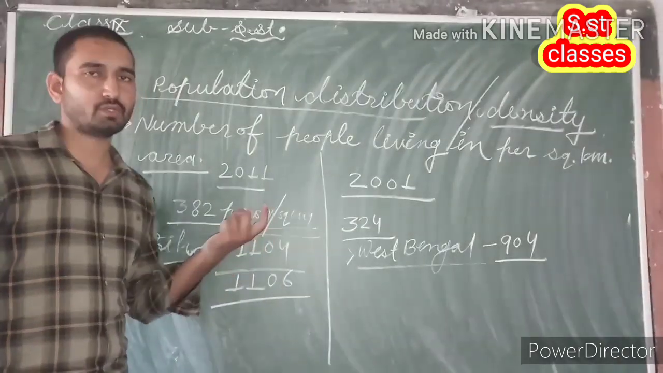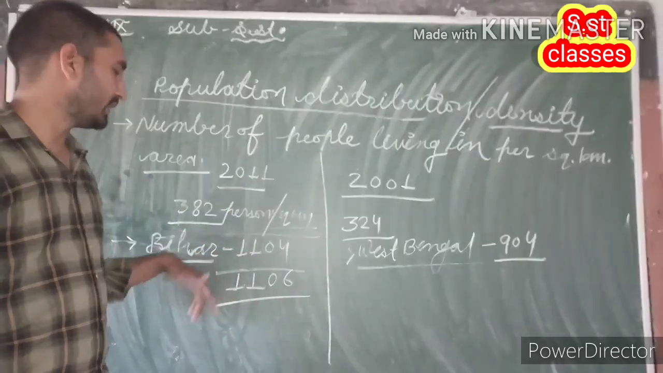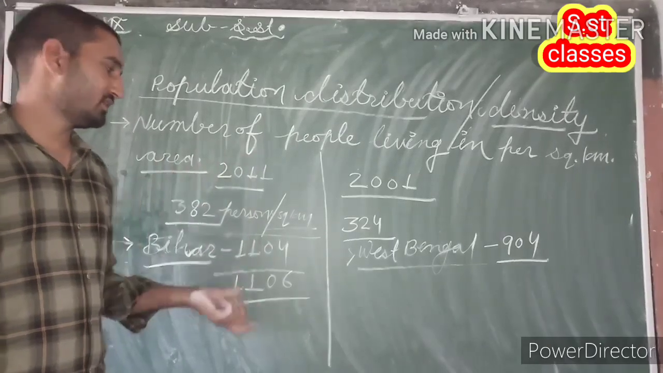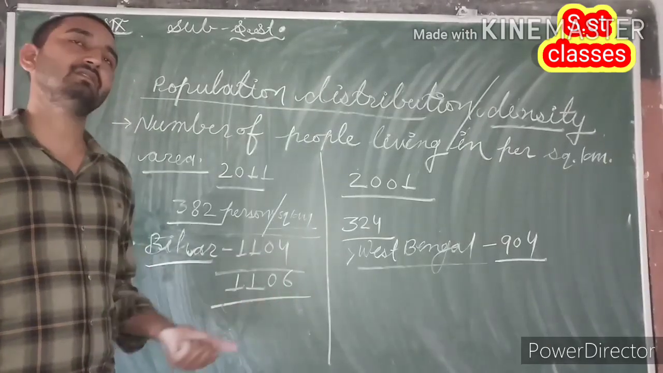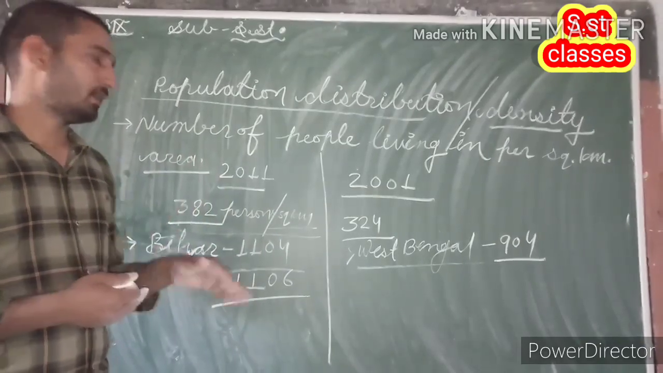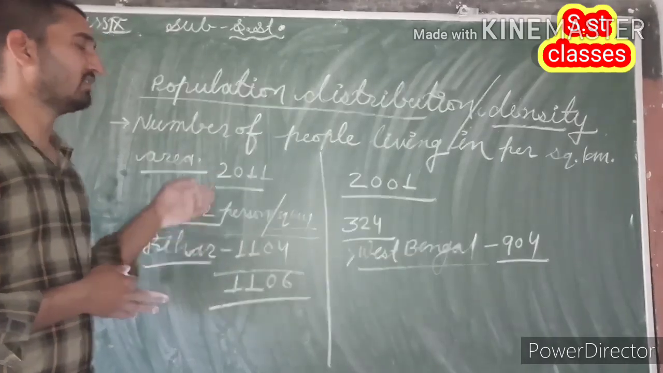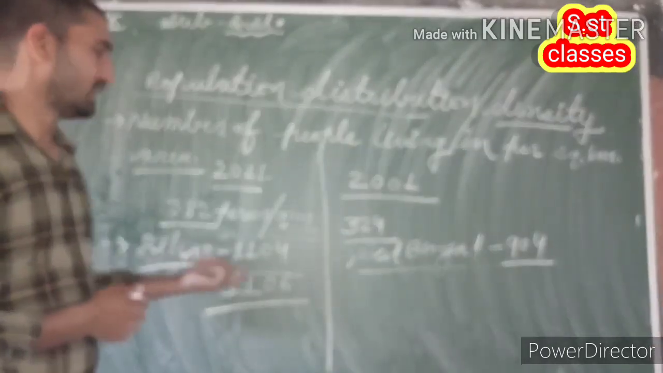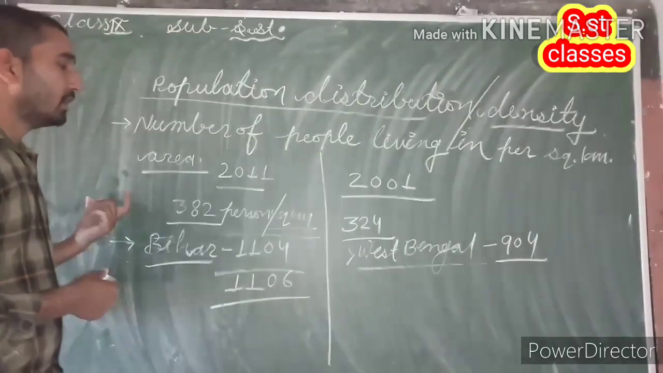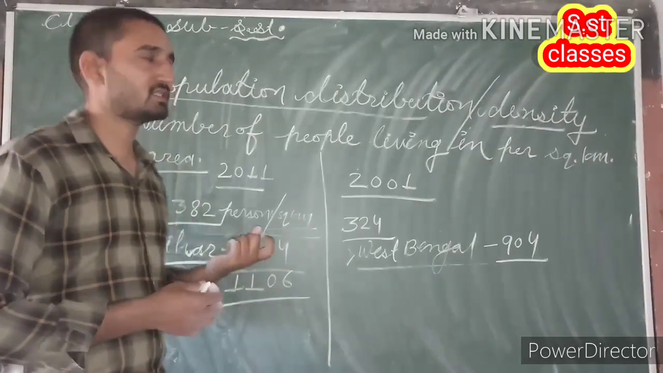So guys, there is no need to be confused. You can keep 1104 in your mind, but I'm telling you 1106 also because it is re-estimated data. If you check on Google, you will find 1106 persons per square kilometer. But in 2011, when the data related to the census of 2011 was first presented, it was 1104 persons per square kilometer. Is that clear?